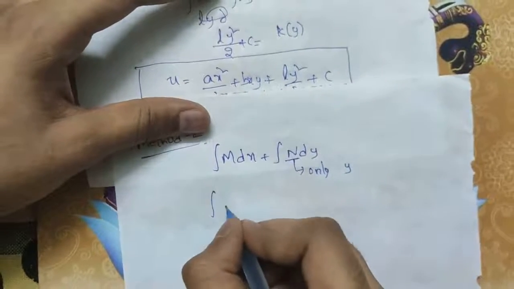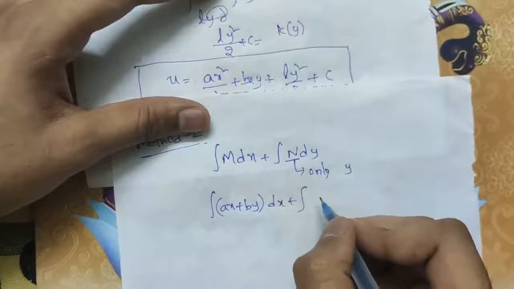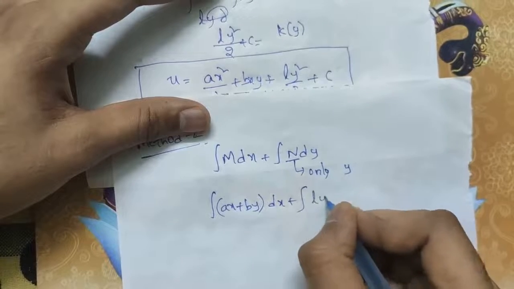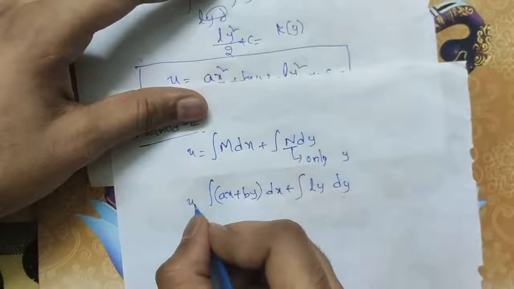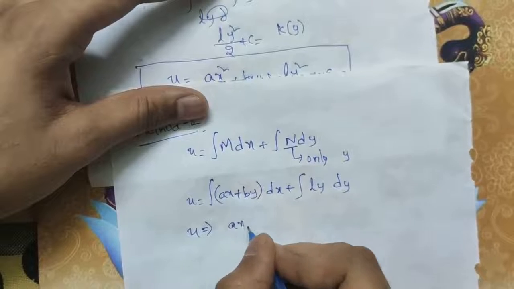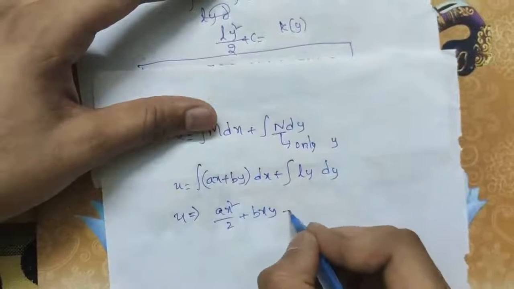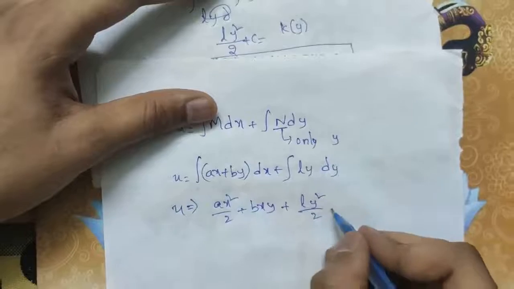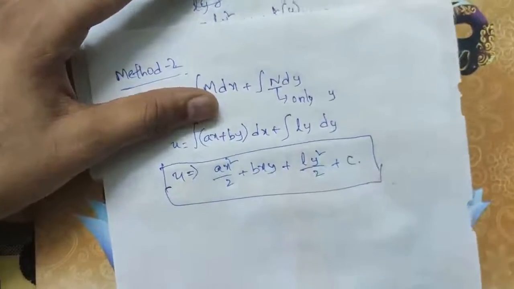That is the integration of (ax plus by) dx plus the integration of ly dy. That implies u equals ax square by 2 plus bxy plus ly square by 2 plus c, the constant. So this is the easy way to find the exact ODE.